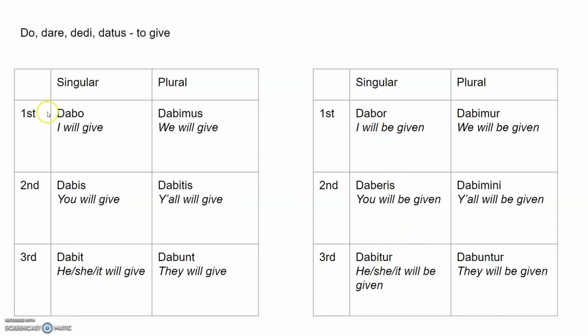That is how it works. So dabo turns into dabor, dabis, daberis, dabit, dabitur, dabimus turns into dabimur. Dabitis turns into dabimini. Once again, very fun to say. Dabunt turns into dabuntur. And that is how it works in the future tense.